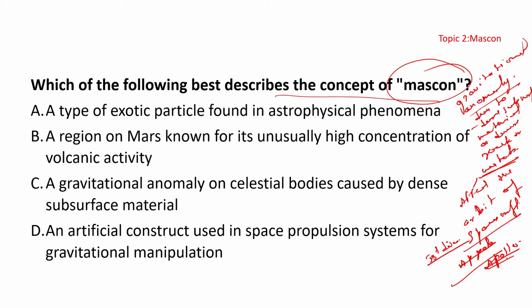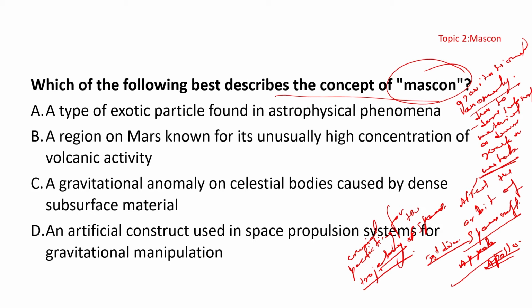That's why understanding Mascons is very crucial for accurately predicting the trajectory of spacecraft. So that is the importance of Mascons. They are primarily associated with the moon, but some Mascons have also been observed on other planets like Mars and Earth's moon.